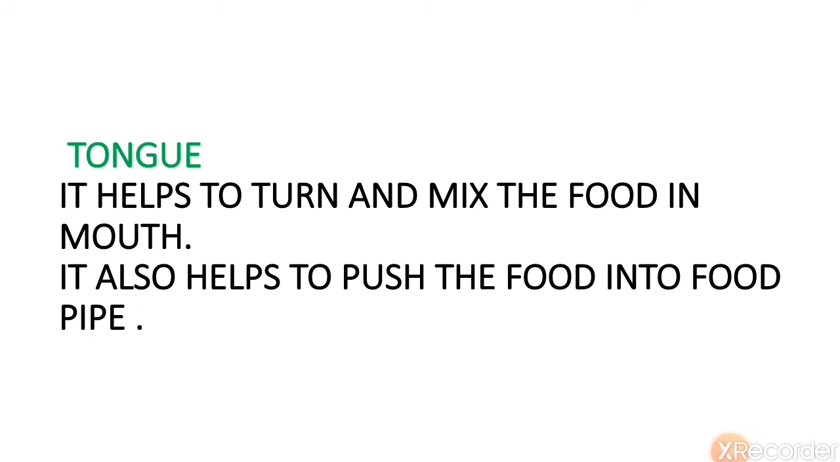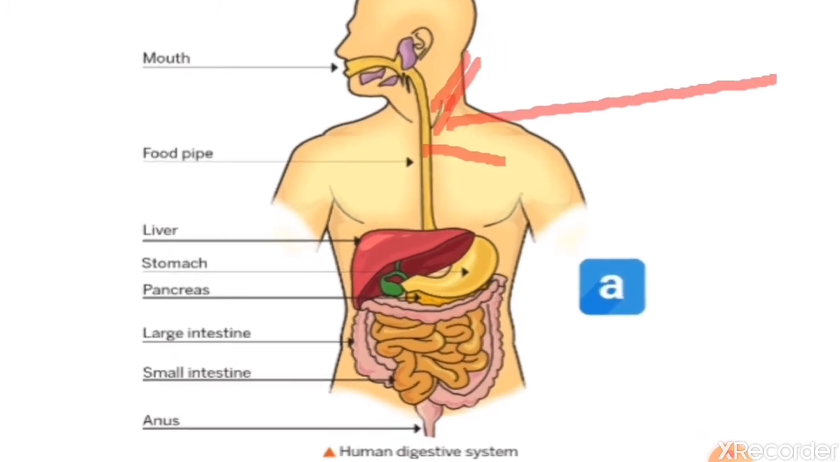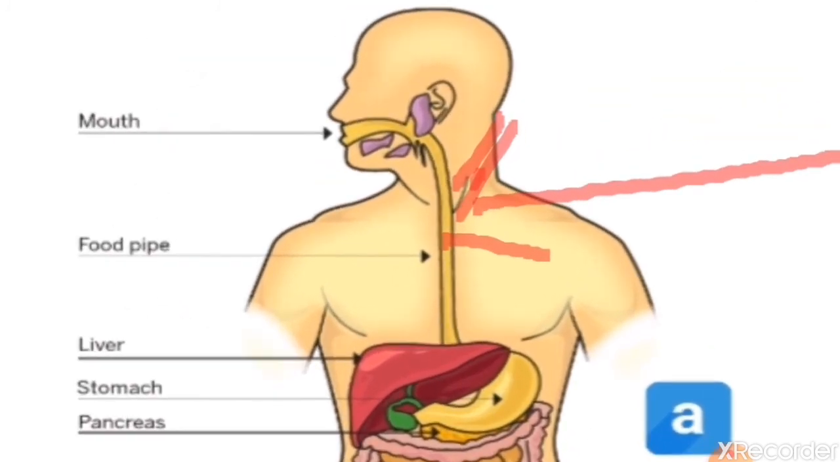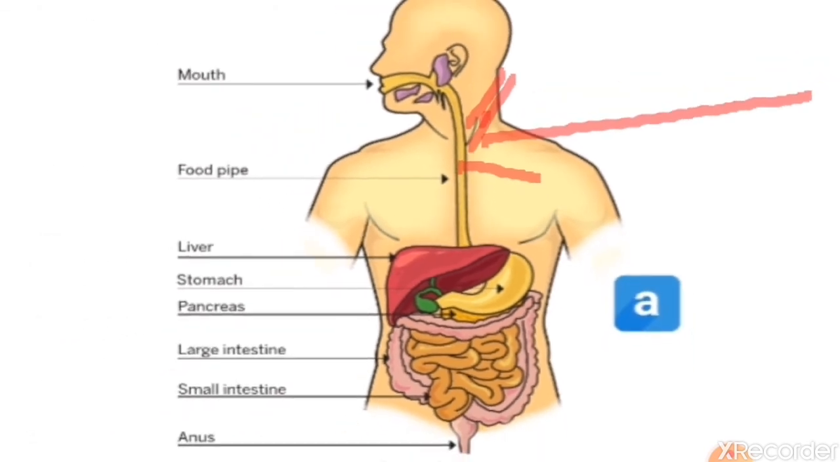So, tongue helps us to swallow the food. Food from the mouth goes into the food pipe. And what is the function of this food pipe? From the mouth, food goes into the stomach through this food pipe. It is also called esophagus. You can see the pipe-like structure, that is esophagus or food pipe. It is a passage to pass the food to the stomach from the mouth.